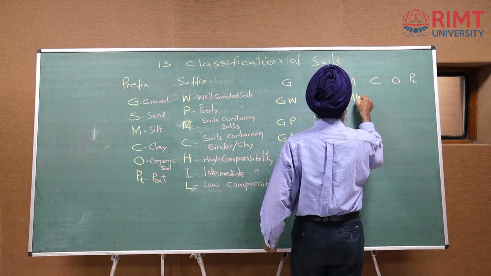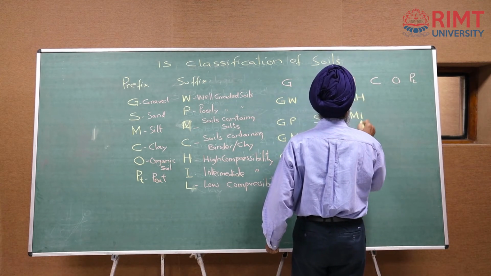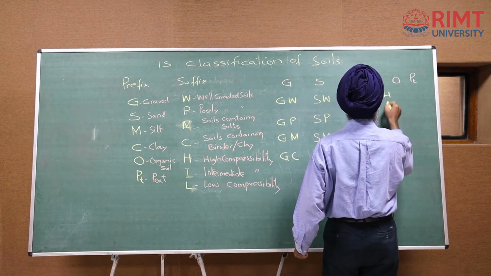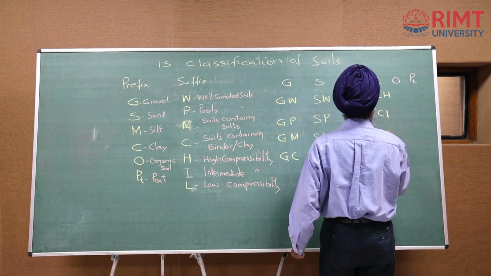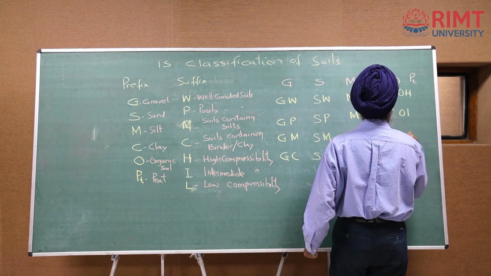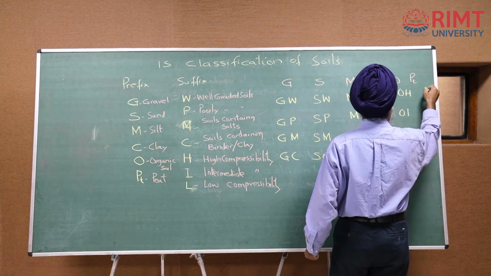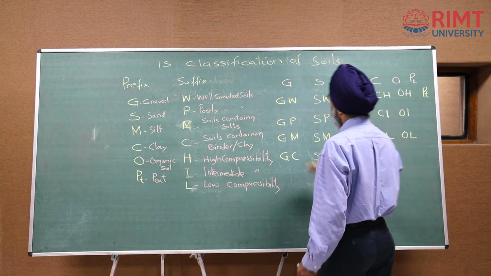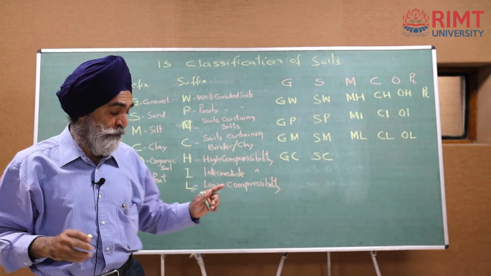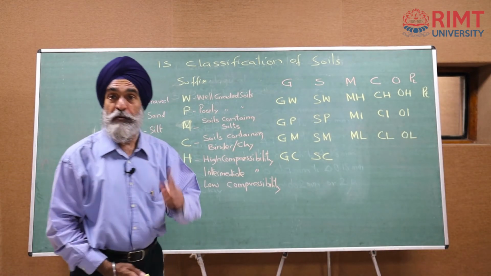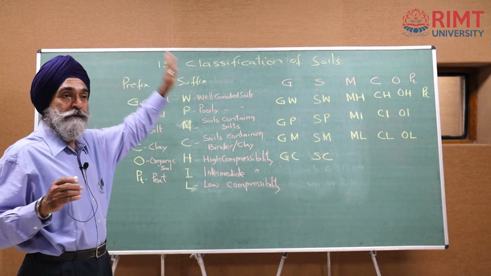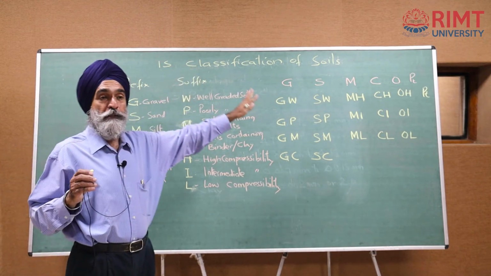MH, MI, ML, CH, CI, CL, OH, OI, OL. Peat, peat is peat. Now, these are 18 in all. Understand? If you put it in like this in your exam, you will get full marks. So, the whole classification has been tabulated as it is.